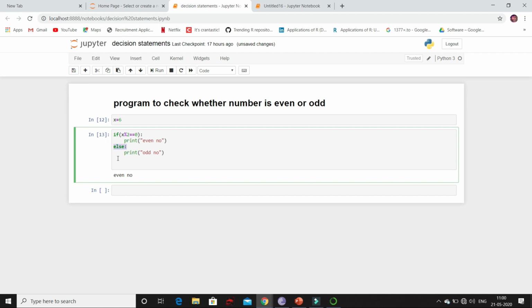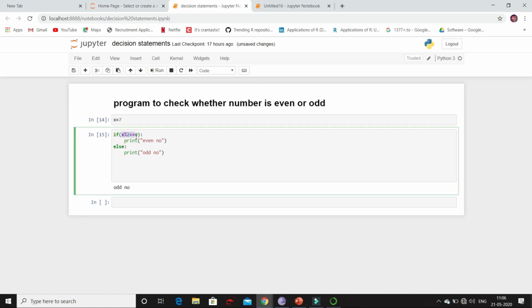See, one more point is we can run the else block code without using else keyword. What we have to do is put this code where else is present. Now what this means is, if this condition is true, it will go inside this if block and execute whatever code is present. If condition is false, it will come out. So when it comes out, whatever statement is present, it will execute. Now let me run. See, it's working.